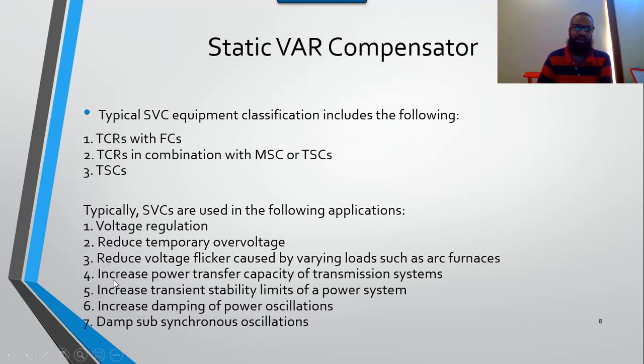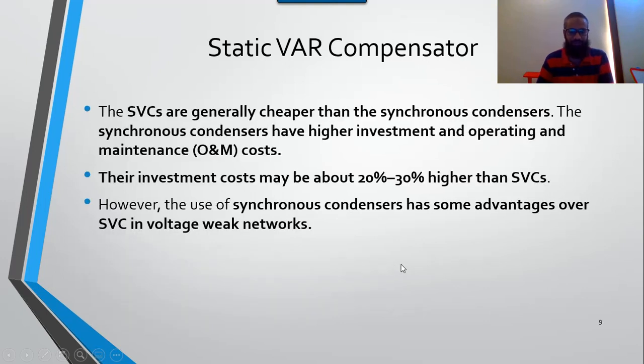It increases the power transfer capability of the system. Similarly, it increases the transient stability of the system, and it increases the damping of power oscillation and damping of subsynchronous oscillation. So in short, if the reactive power is increased in the system, then the overall voltage regulation of the system is disturbed, and the quality of the voltages is disturbed. So the static var compensator will compensate all these elements in the system.